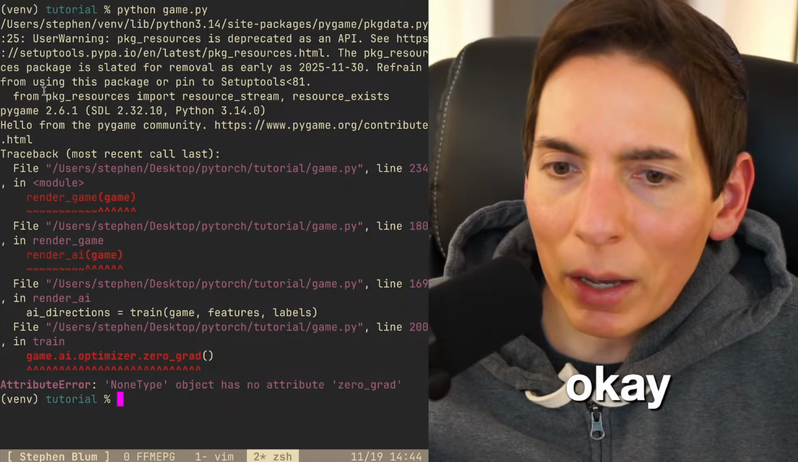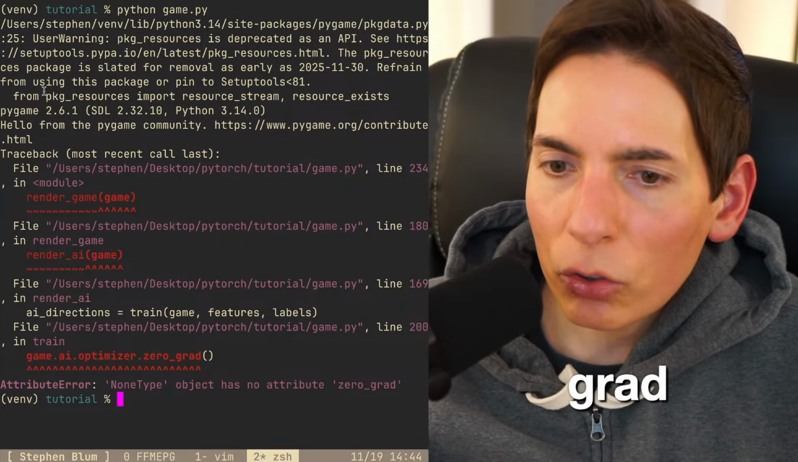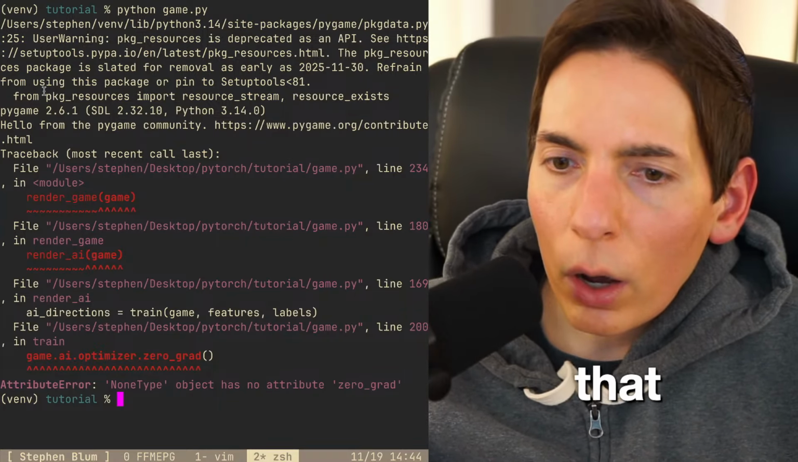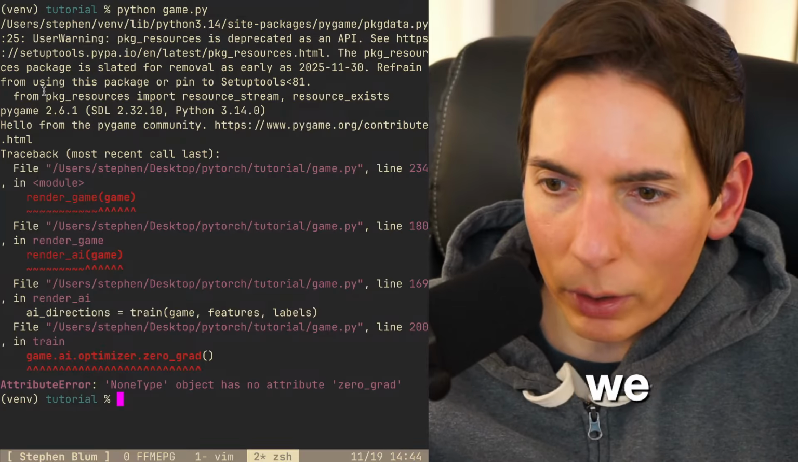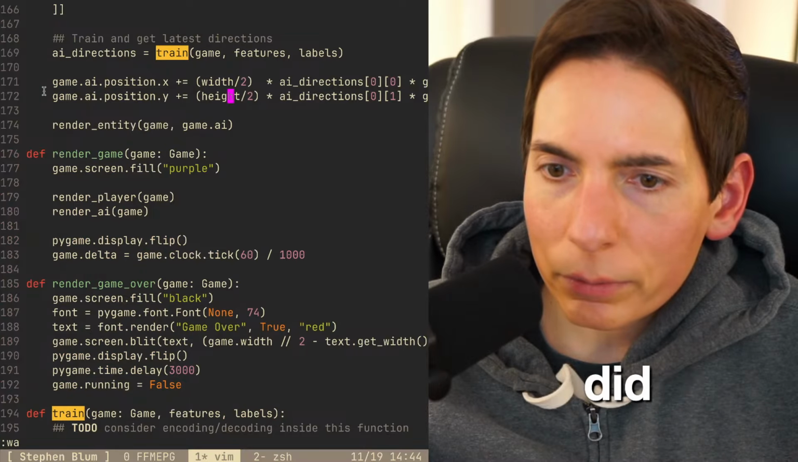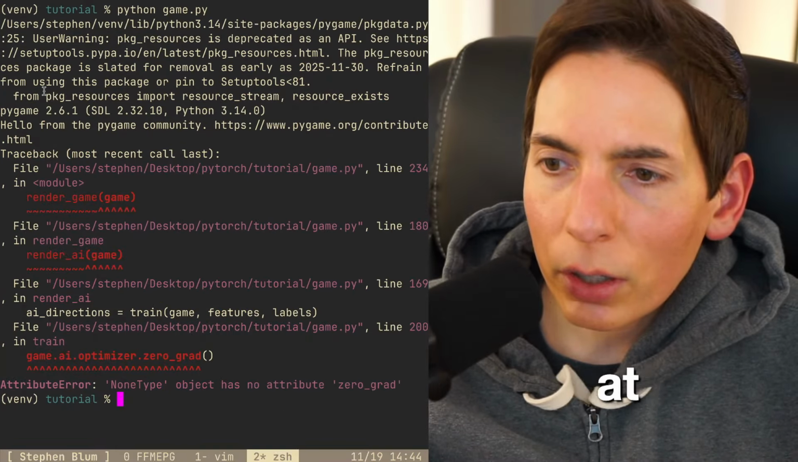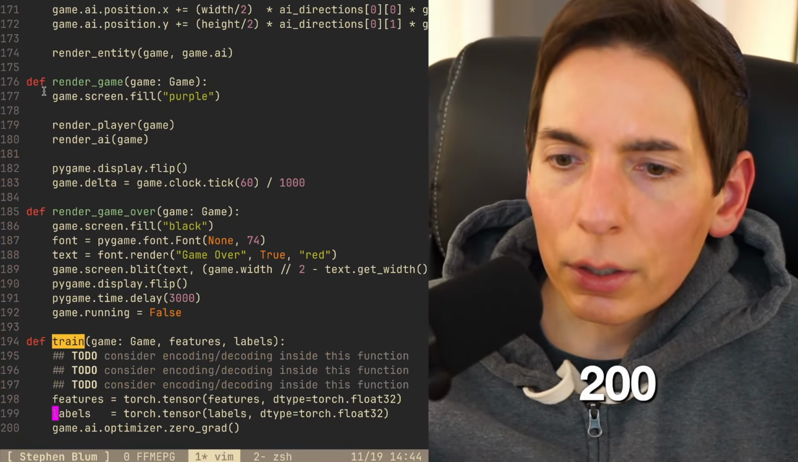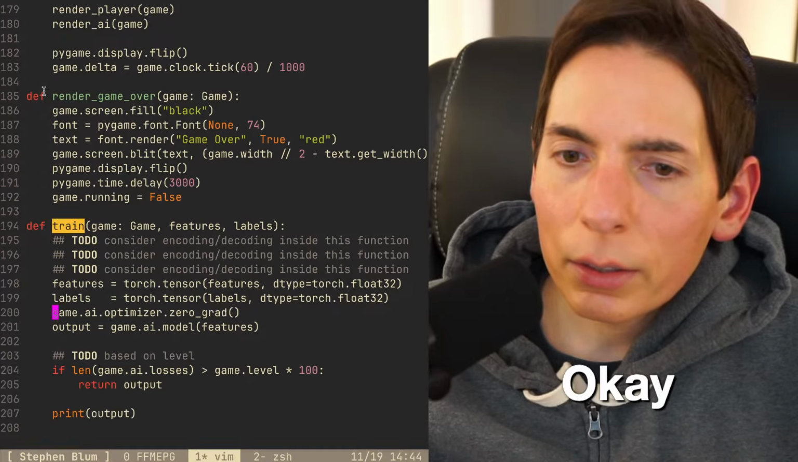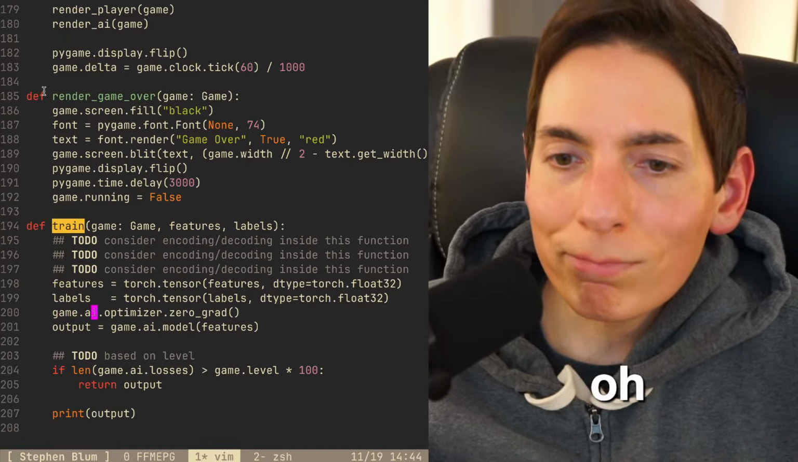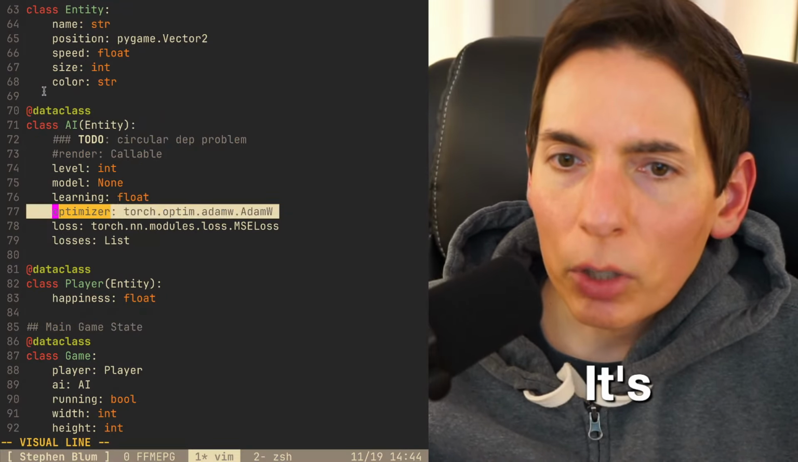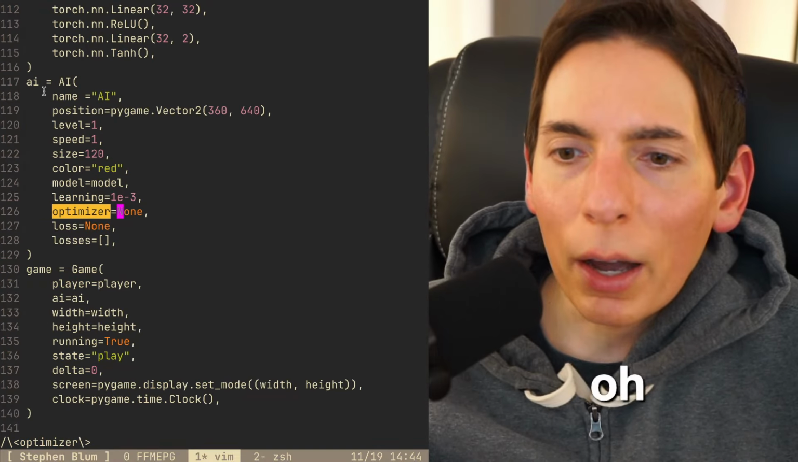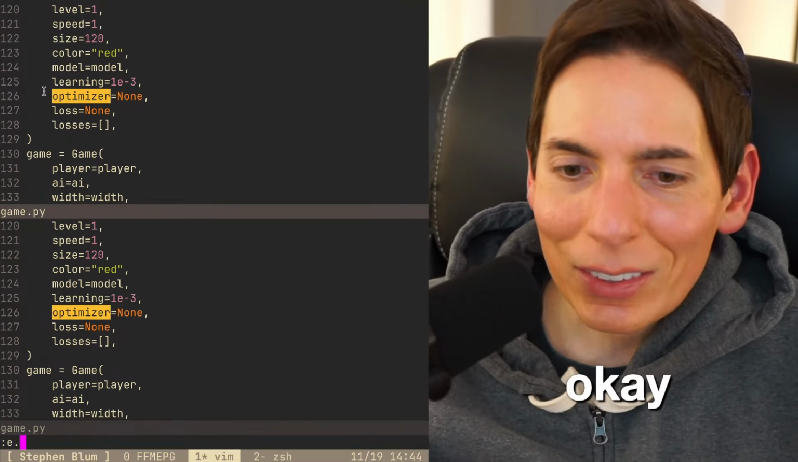Okay. Game AI optimizer zero grad. It doesn't like that. Did we not instantiate the optimizer? Yeah, we did. We totally did, right? I thought we did. Where's that at? That is at line 200. Okay. Game optimizer. Where is that at? All right. It's an AdamW. That's why. There we go. Okay, because it's a None type.